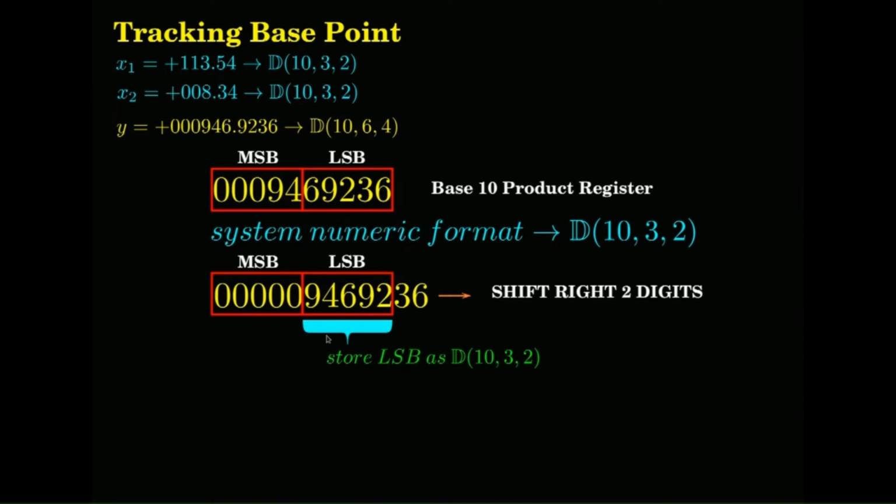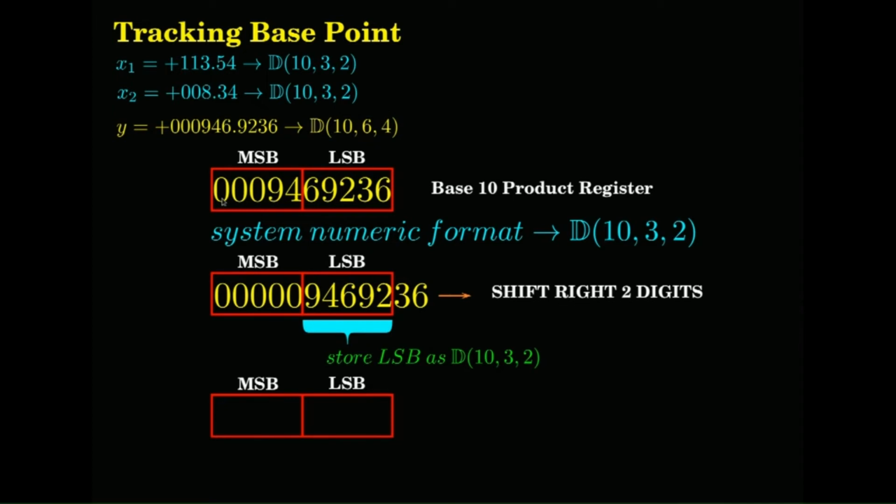So, now I know that I have multiplied two numbers in 10.32 format, the product register has resulted in 10.64 format. So, you have to store it into the memory in 10.32 format. So, I have right shifted and taken it out. Alternately, I could also shift it left.